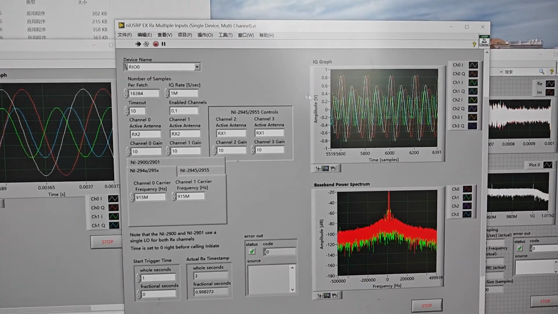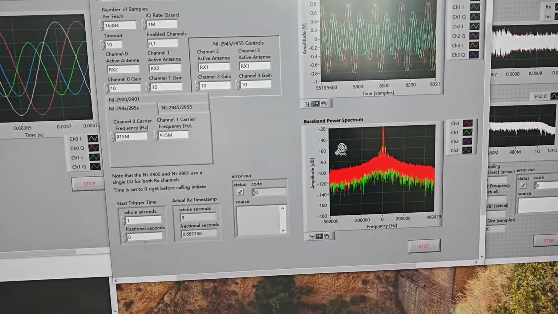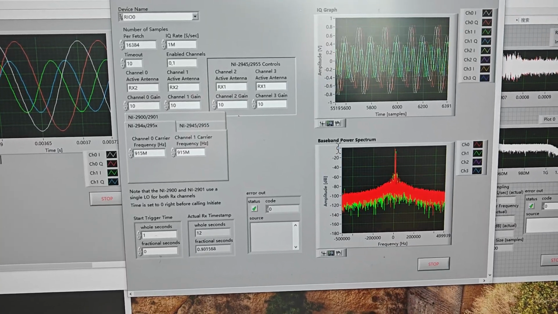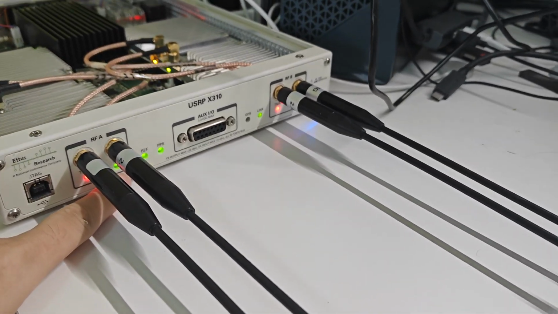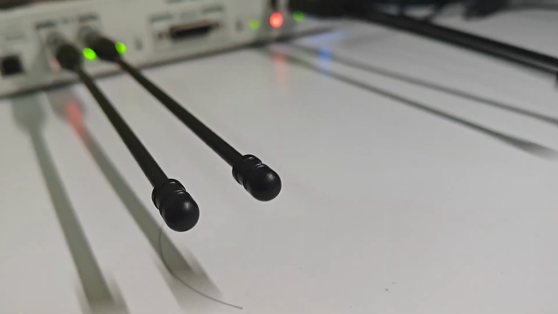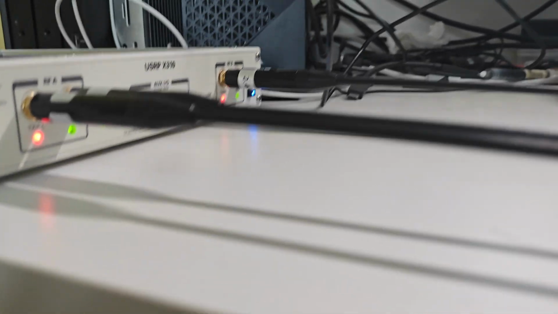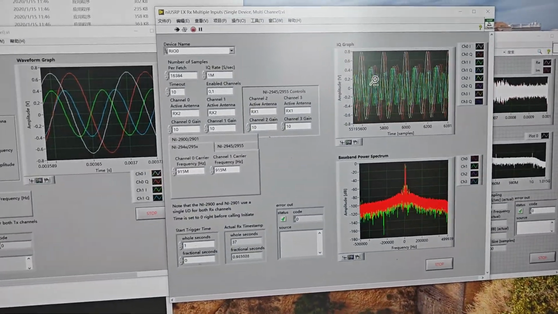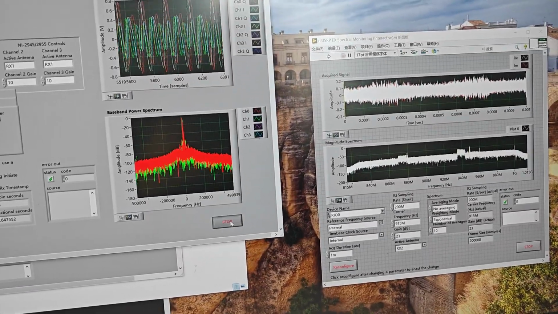Okay, the device is working now. You can see the signal. This is the receive signal, and this is the spectrum. You can see the signal table, and you can see the two daughter boards are working. The green light is running. The green light is running. The 2 and 2 lights are all running. You can see the light. Okay, we continue to the next test.